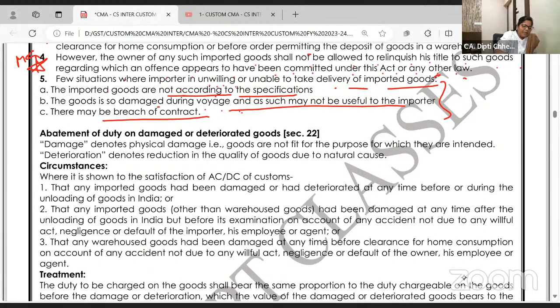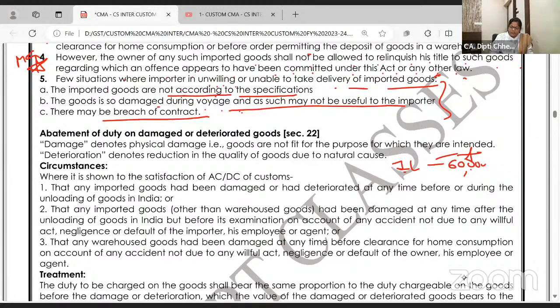You know, dear students, sometimes what happens that after I imported the goods, they are damaged. So the value has deteriorated. I imported the goods for 1 lakh, but now if I do the valuation, the value will be 60,000 because this will be sold like first copy, not the original. So damage ho gaya. So should we pay the duty on 1 lakh or 60,000? When I imported, the goods were of 1 lakh, but because of damage and deterioration, it has become 60,000. Obviously, I have to pay the duty on 60,000.